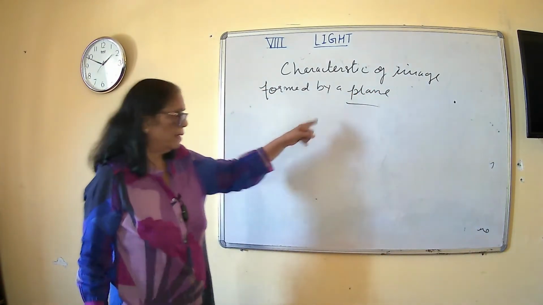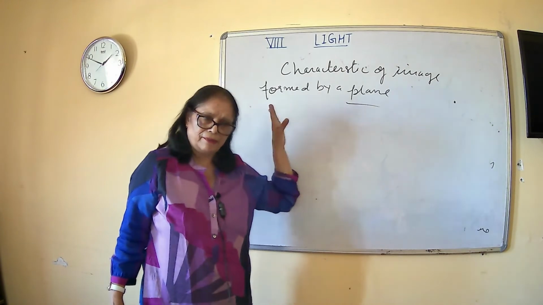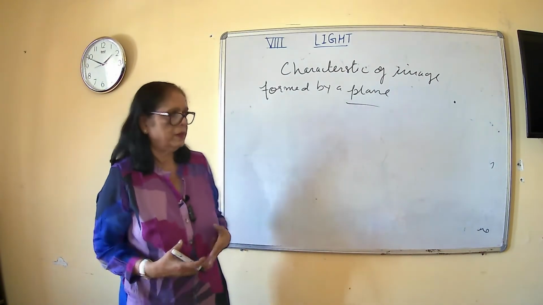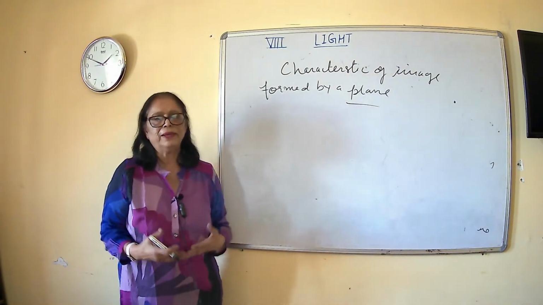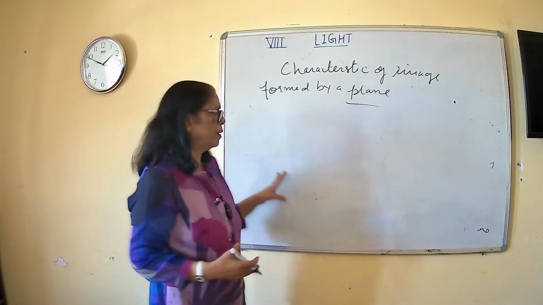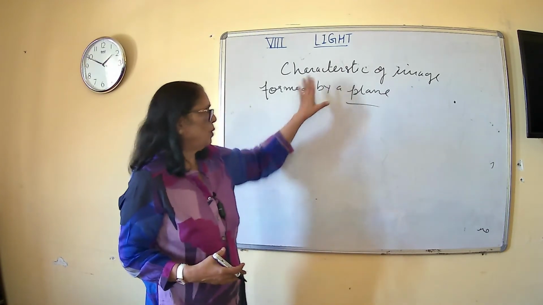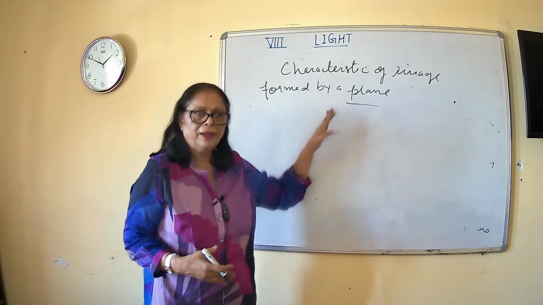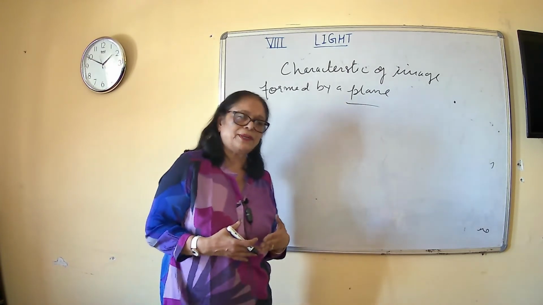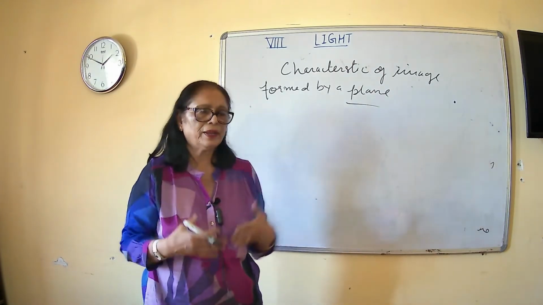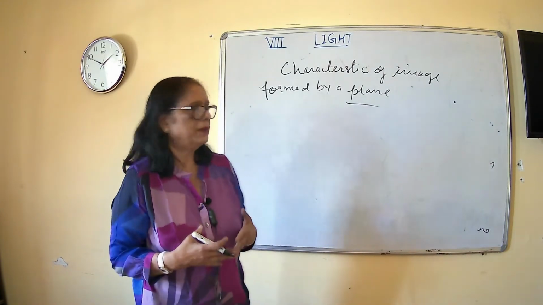As I said, plane mirror is one type of mirror. We have some spherical mirrors also. We have concave mirror, we have convex mirror, but here in this chapter we are talking about plane mirror. So what are the characteristics of image formed by plane mirror? क्या क्या characteristic properties होती है when a plane mirror forms an image? You can see your image through the plane mirror.